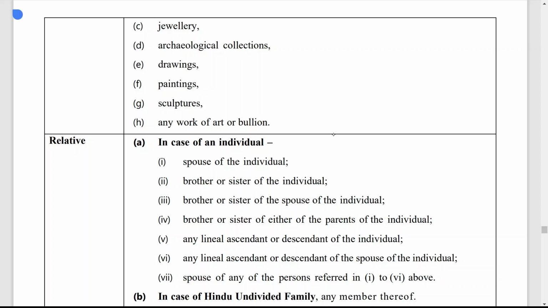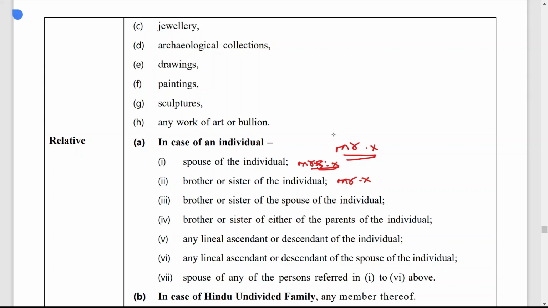Next, in case of an individual, who is a relative? We will discuss the relatives, starting with the spouse of the individual, let us say Mr. X. If any gift is received from Mrs. X, it is not taxable, because Mrs. X is considered a relative of Mr. X. Then brother and sister of Mr. X, the individual. If you receive a gift from the brother or sister of the individual, then also it is not taxable because they are covered under the list of relatives.